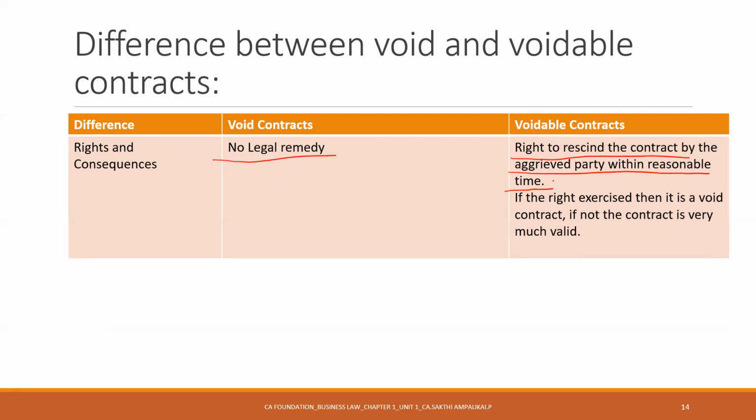So it is considered to be a small gray area. Reasonable time is probably, let's assume somebody has to give you money, after 3 years you cannot ask him because it will be barred by limitation, things like that. So that reasonable time should be observed here, and the right to cancel the contract should be exercised by the aggrieved party within the reasonable time. If the right is exercised, then it becomes a void contract. Again, I told you, if not, the contract is very much valid.